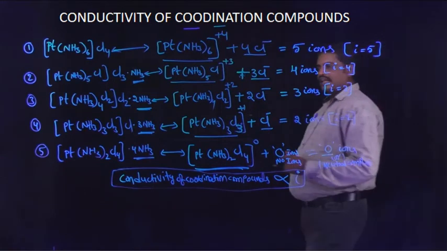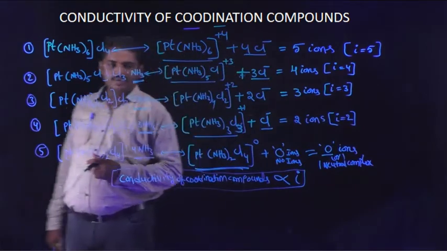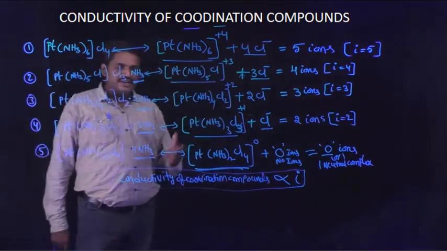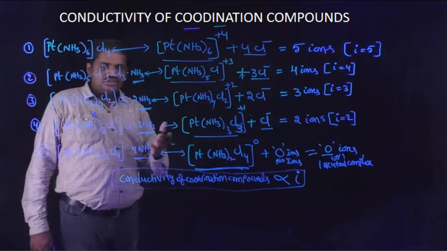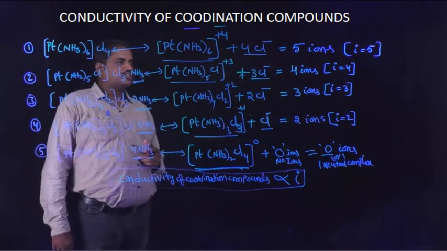Okay, these 5 coordination compounds exhibit different I values. The I value is directly proportional to the conductivity of coordination compounds.